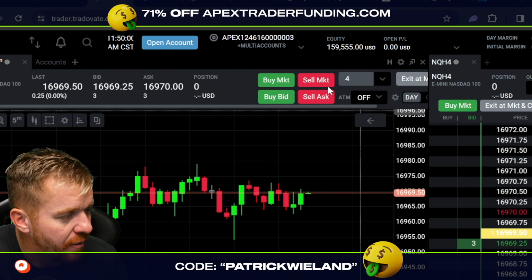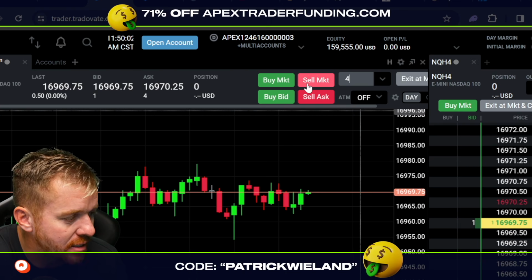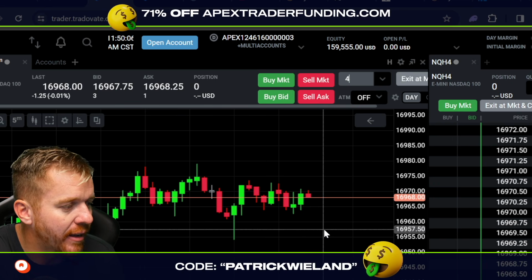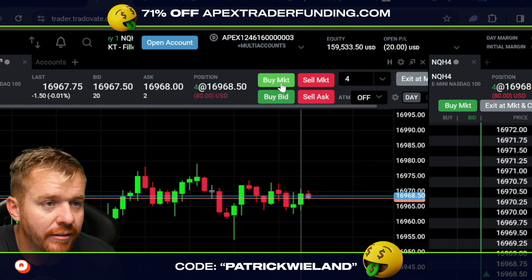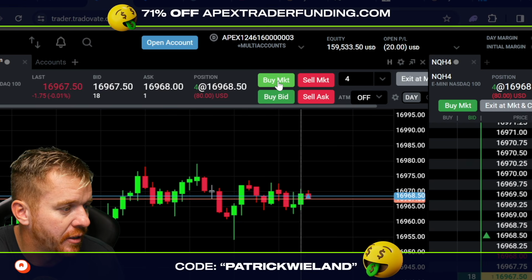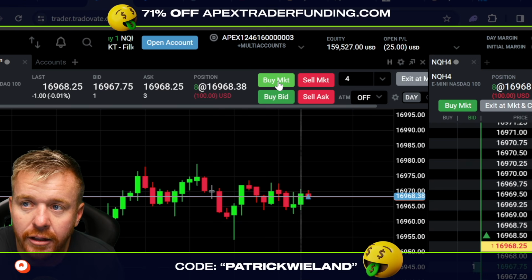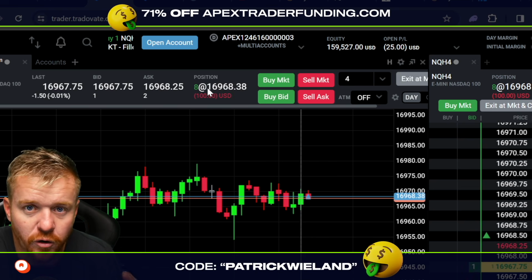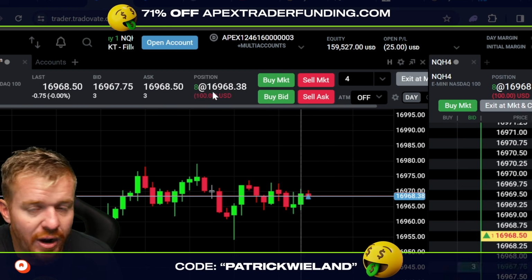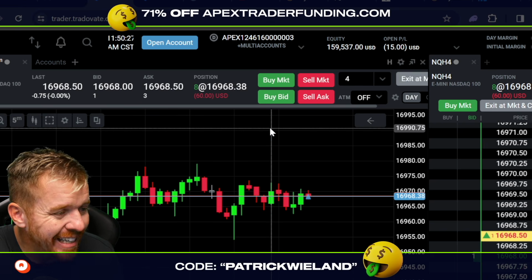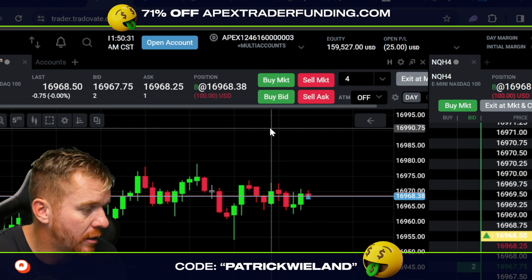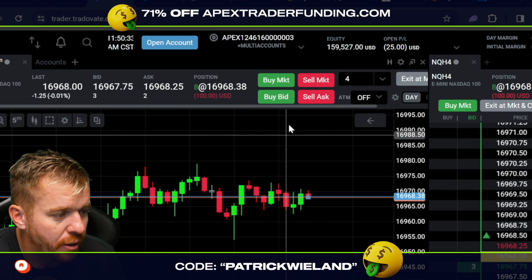We got 4 there, and if I click buy, if I click sell, it would then initiate 4 contracts there in that account. Let's say I want to keep adding to this. I can add again and click 4 again. That means I have 8 contracts total across 4 accounts, so 2 contracts in each account. So each account is only up, what, like $10, $20? Yeah, so $20 per account.